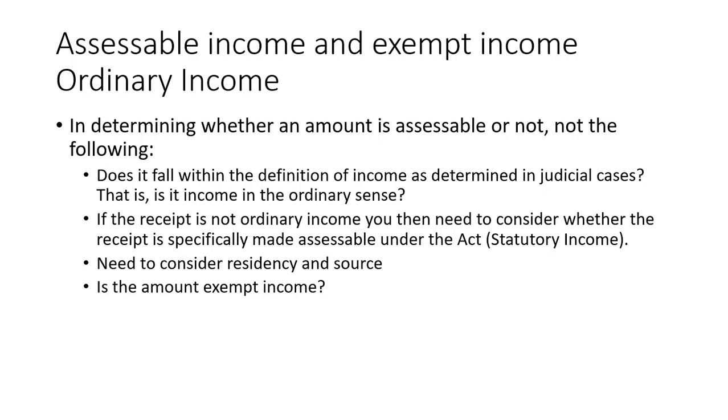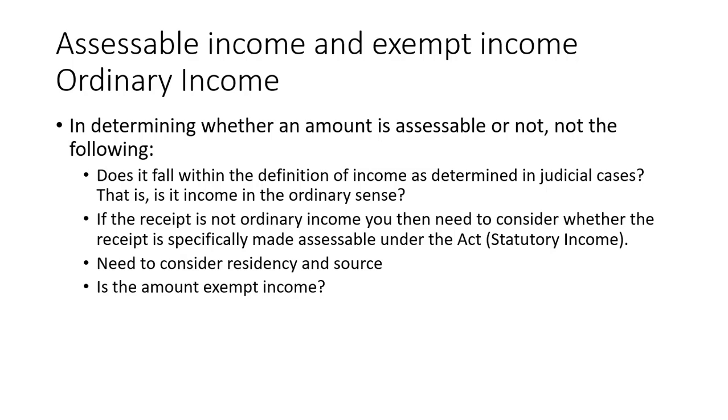If the receipt is not ordinary income, you then need to consider whether the receipt is specifically made assessable under the Act. So this is what we call statutory income. This income is specifically mentioned by ITA 1959. So you also need to consider the residency and the source.